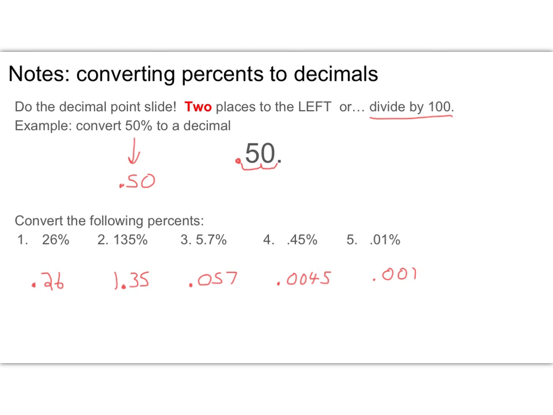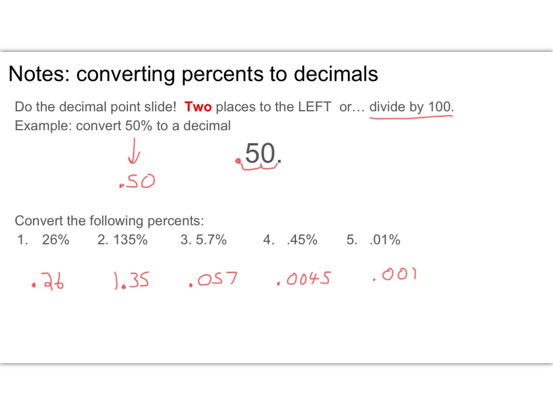Okay, here are the answers. This one was pretty straightforward. This one's a little bit different because there's still a number to the left, but that's okay. And 3, 4, and 5 are a little bit tricky because when you move 2 places to the left, you kind of run out of numbers. But whenever you do that, you're going to fill that spot with a 0. So when I did 1, 2, I put the 0 in its place. Here the decimal point was all the way to the left. Again, when I do 1, 2, I have to add 2 zeros to fill in those spots. And a similar process for number 5.